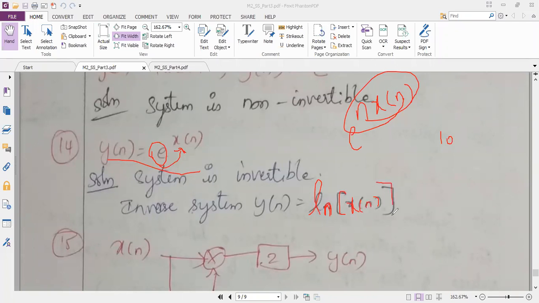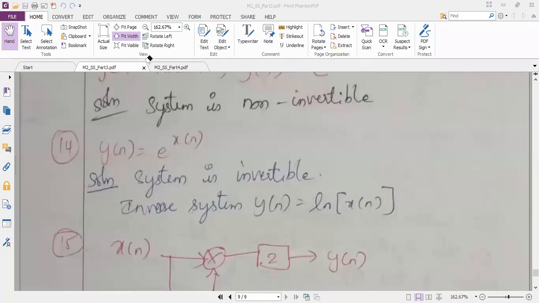Are you people following it? Yes, ma'am. So if it is just e power x of n, don't get confused with e power n into x of n. N into x of n is a unique one; you should not have a multiple in front of x of n. If it is just e power x of n, then its opposite operation is the logarithmic operation, because e power is antilog.